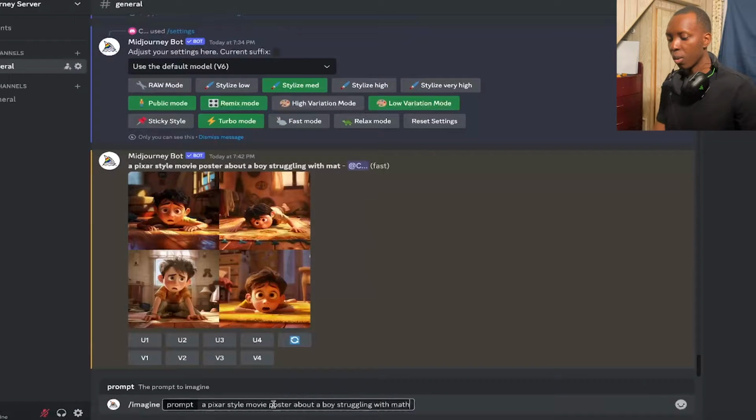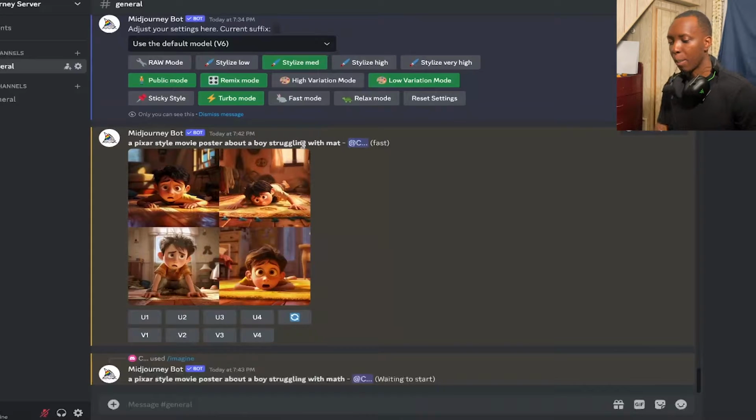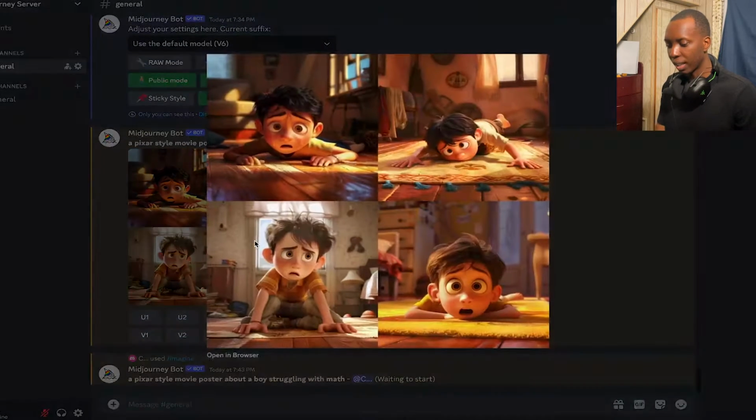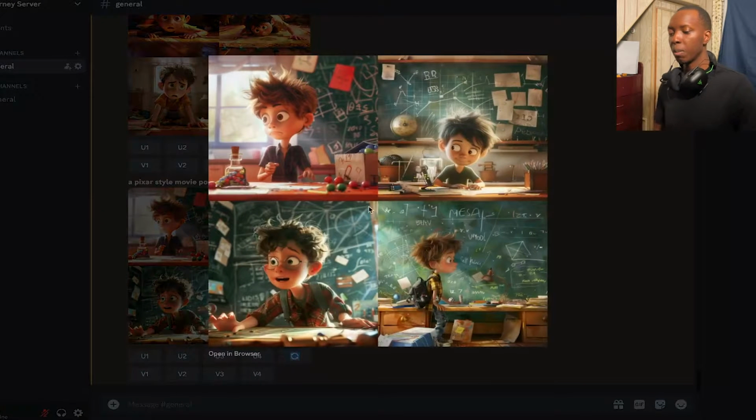A Pixar style movie poster about a boy struggling with math. I put mat, so you see, it had us on the mat. So definitely want to make sure that you're spelling your words correctly. It might be a beginner tip, but a very important thing that the experts also have to follow, because I meant math and now the boy is just rolling on the floor. You see, much better now. You see the boy is struggling with math.